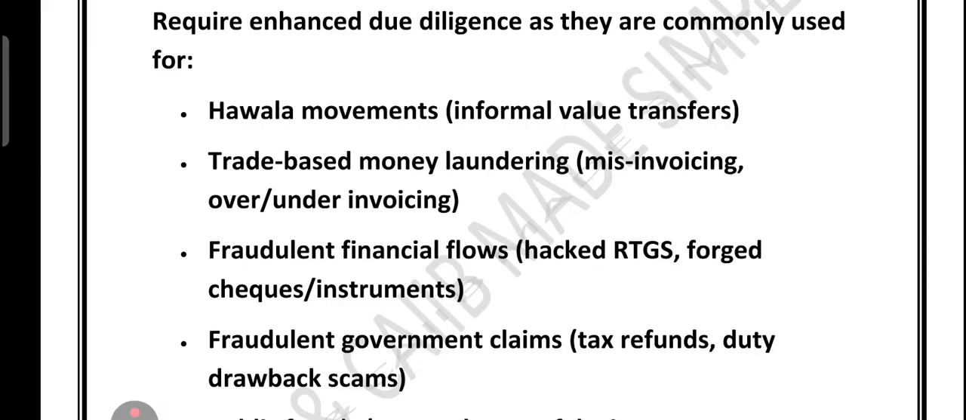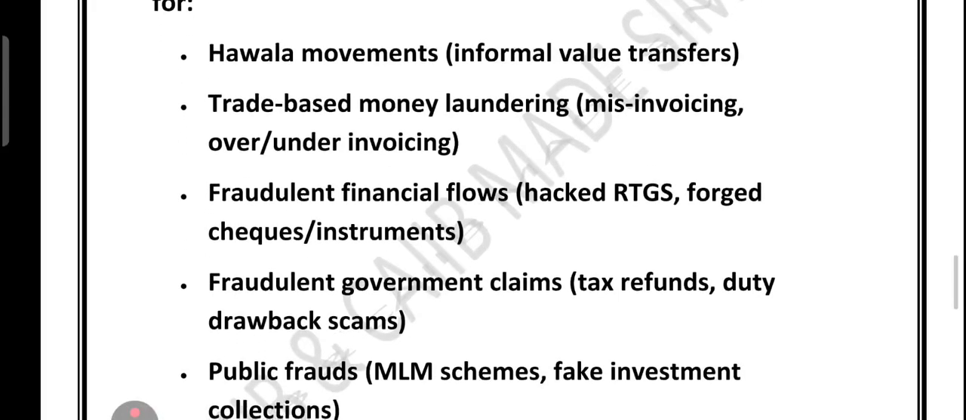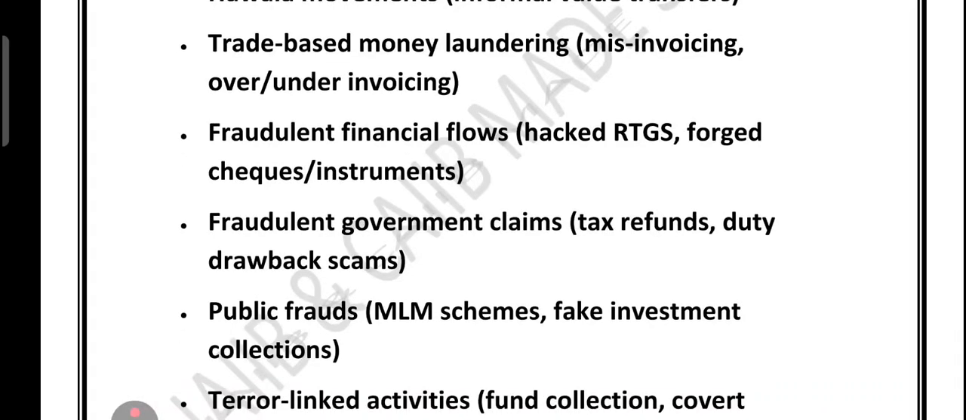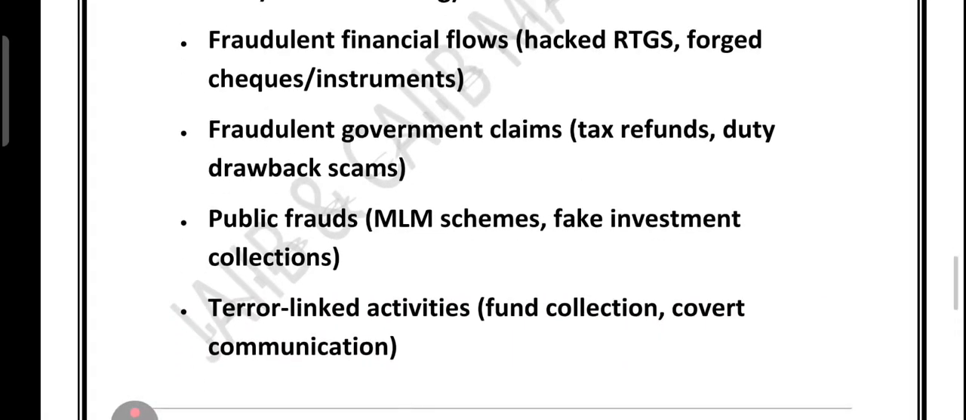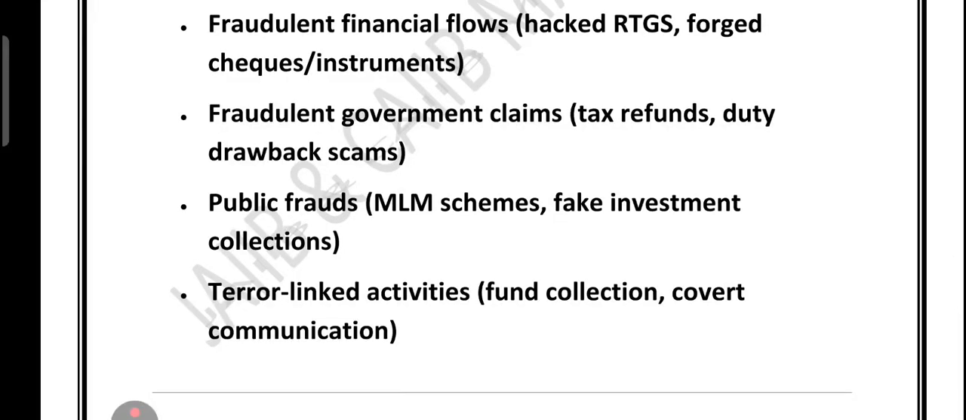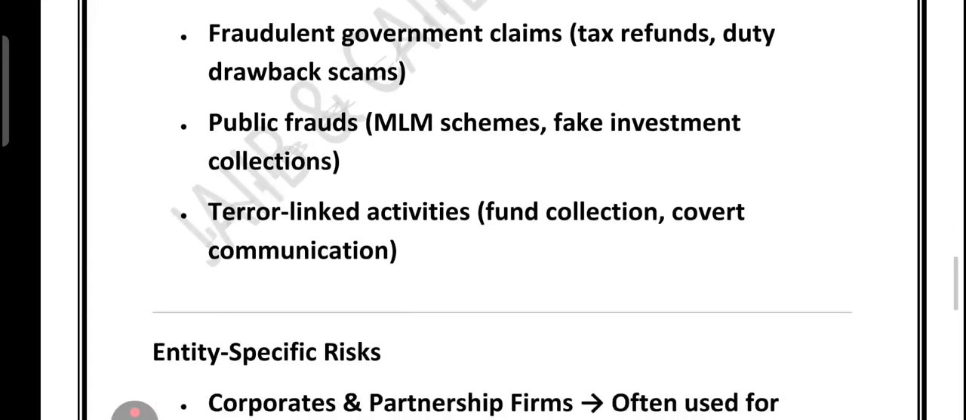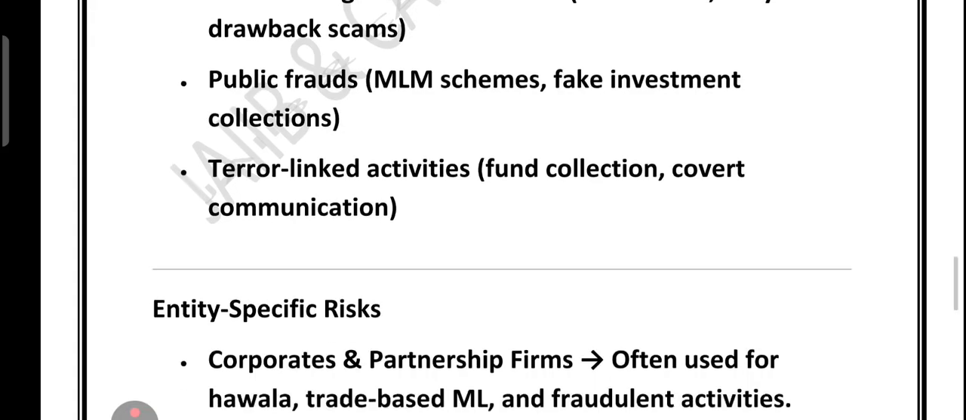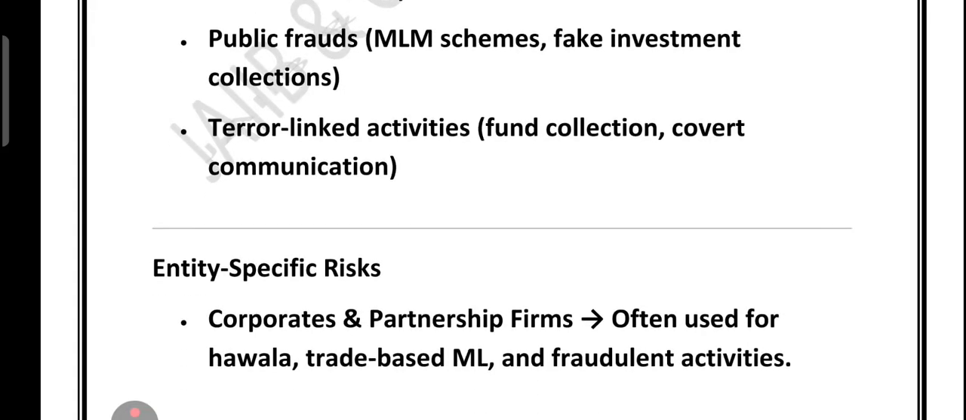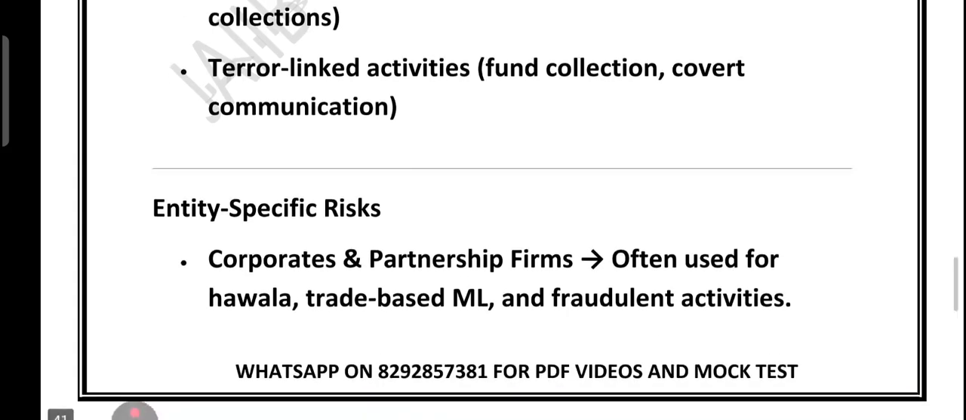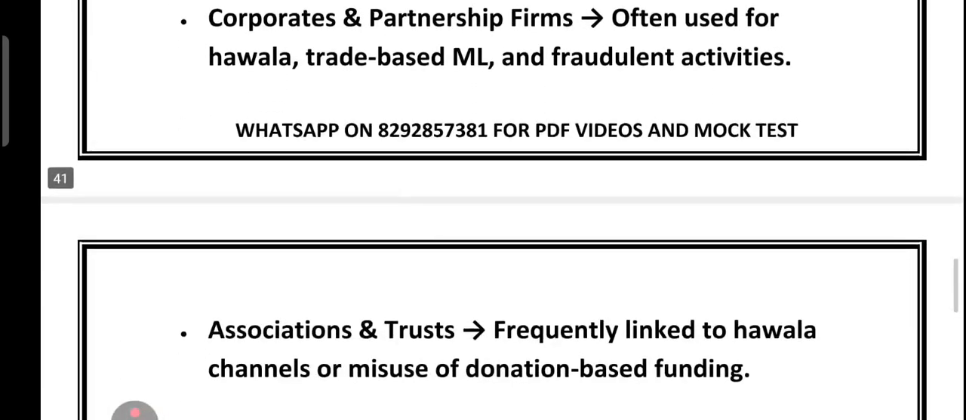So means informal value transfer, like trade-based money laundering. So misinvoicing or over or under invoicing, fraudulent financial flow, like hacked RTGS, forged cheque or forged instrument, fraudulent government claims, like tax refund, duty drawback scams, etc. Public fraud, like MLM scheme, fake investment collection, terror-linked activity, like fund collection, right, covert communication. There are some entity-specific risks also, like corporate and partnership firm. They are often used for hawala, trade-based ML, and fraudulent activity.